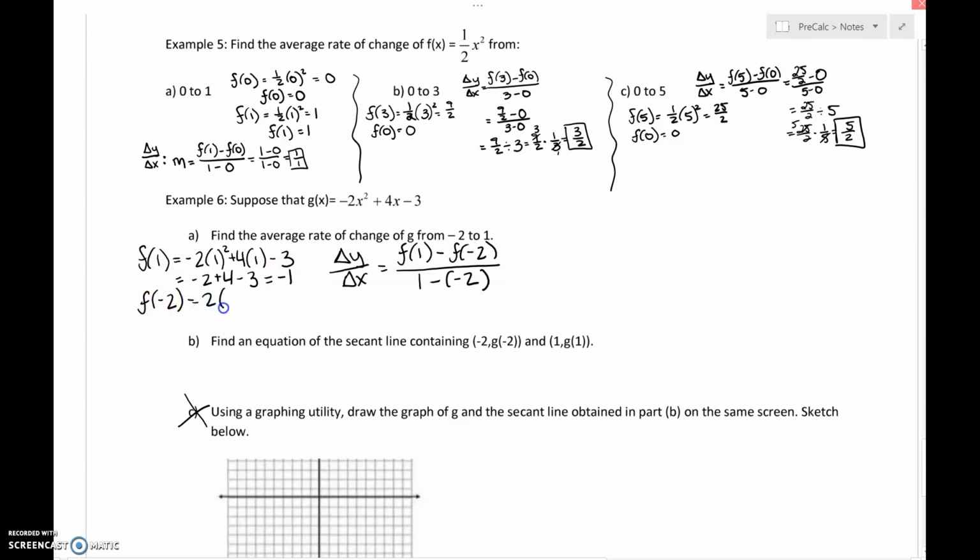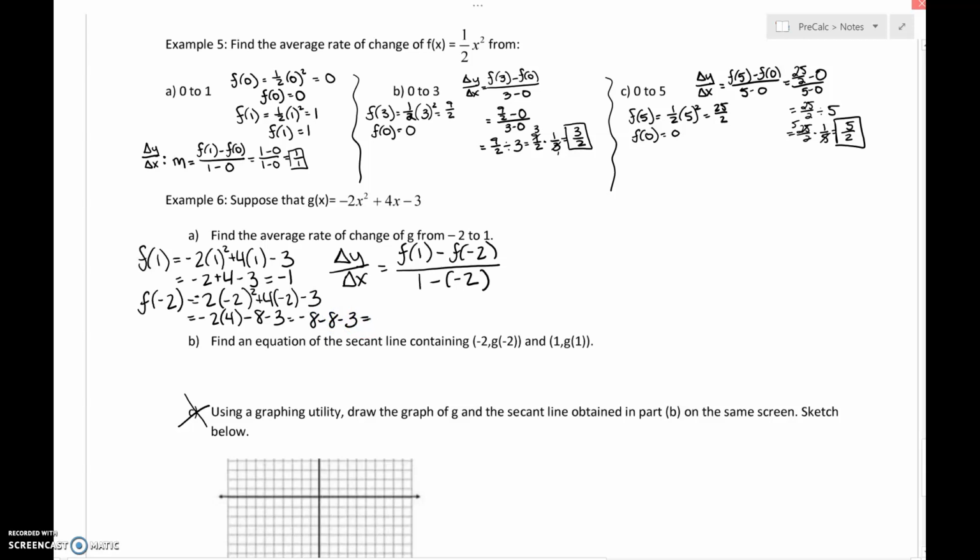We take -2, make sure you copy down the equation right, and then plug it in for every x. So we get -2 times 4 minus 8 minus 3. Keep going. So we get -8 minus 8 minus 3.